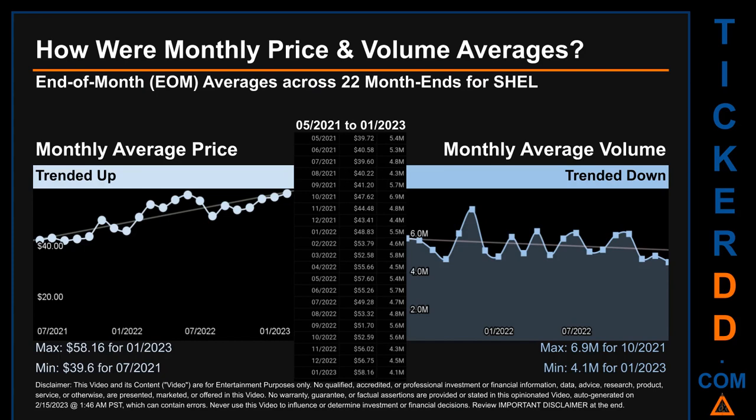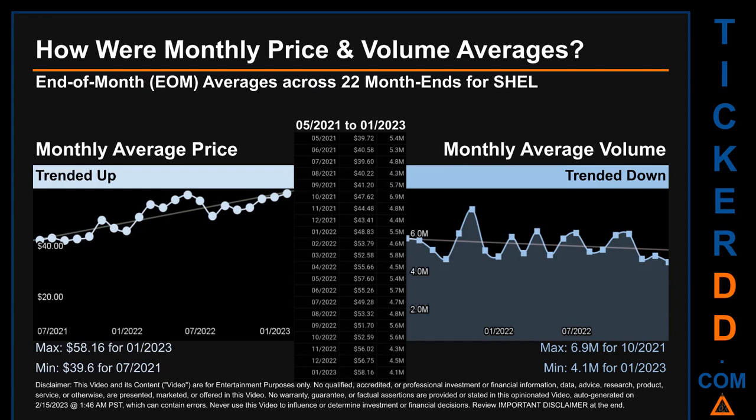How were price and volume averages for SHEL? Across 448 trading days, there were a total of 22 month ends, of which monthly averages for daily price and volume were calculated. Overall, monthly price average trended up while monthly volume average trended down.